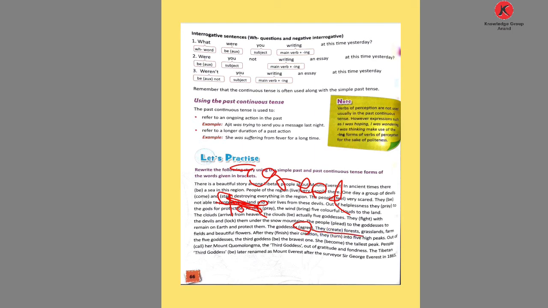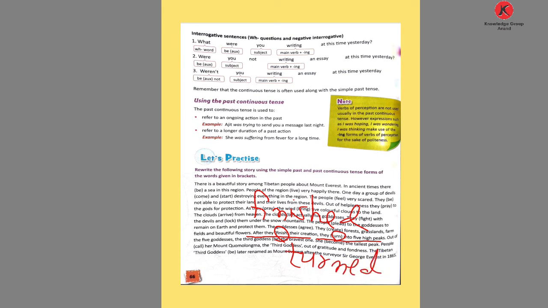They create forests, grasslands, farm fields and beautiful flowers. Here the word given is create, so they created. Then after they finish their creation, finish changes into finished, past action. After they finished their creation, they turn into five high peaks. Turn, so they turned into five peaks.